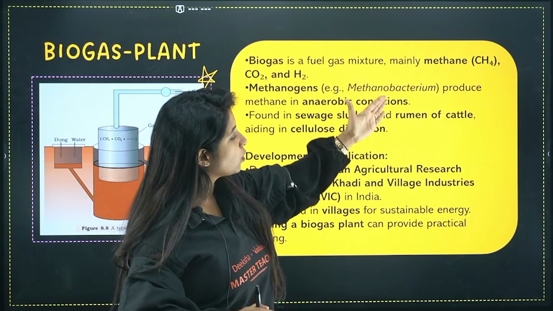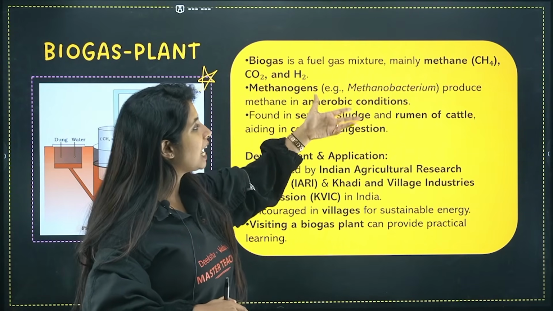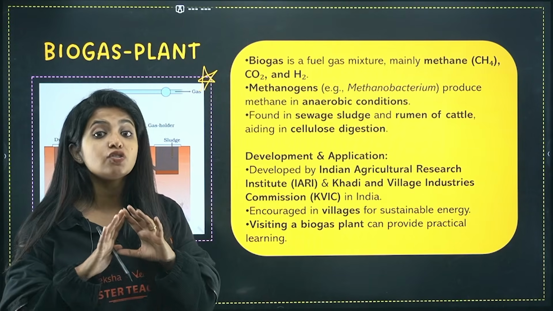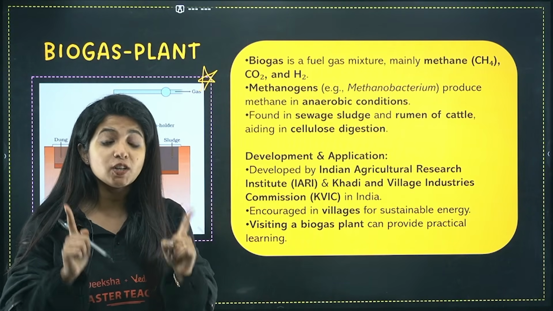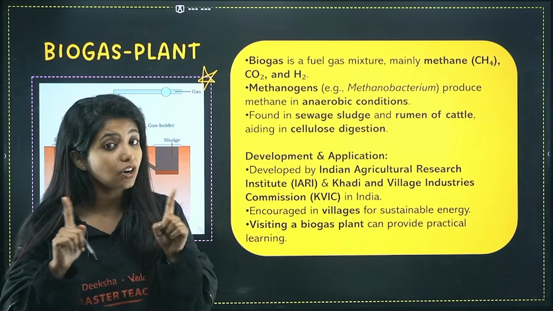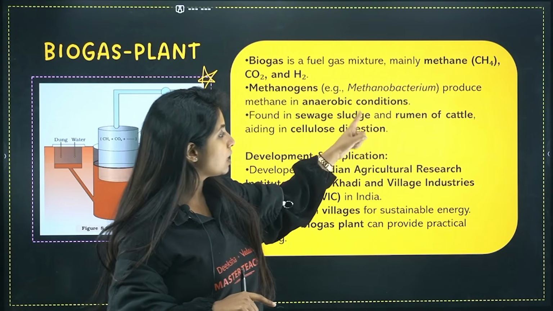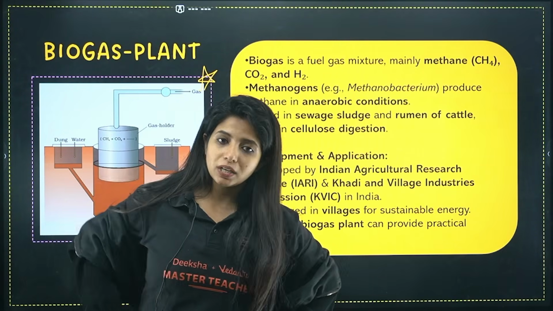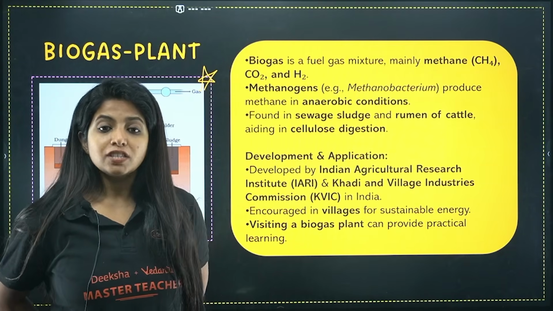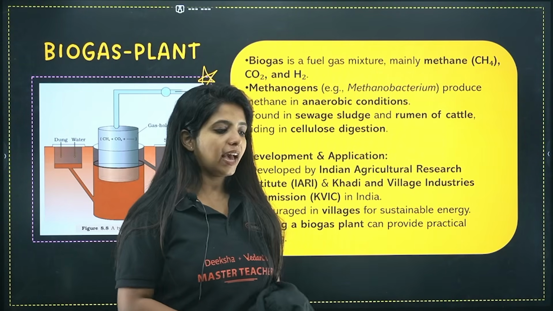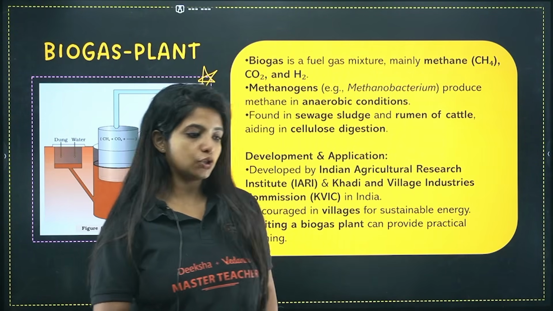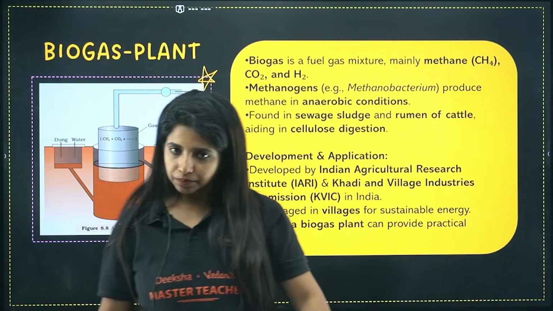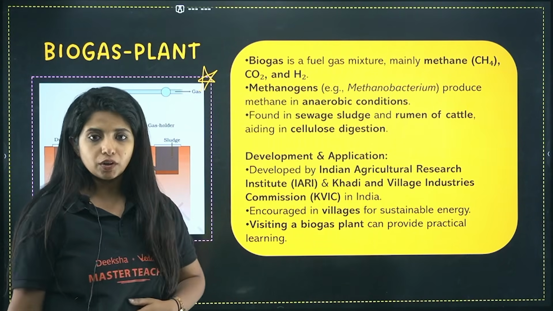Methanogens, example Methanobacterium, produce methane in anaerobic condition. What does it do? It produces the methane in anaerobic condition, when there is no oxygen. Always remember, Methanobacterium is an anaerobic bacteria, not aerobic. Found in sewage sludge and rumen of cattle, aiding in cellulose digestion. So this particular bacteria is there for the breakdown of cellulose. Cellulose is found in plants, and cows eat plants, which is why they need something to break down the cellulose. Indirectly or directly, it helps, which is why it's there in the rumen of the cattle.